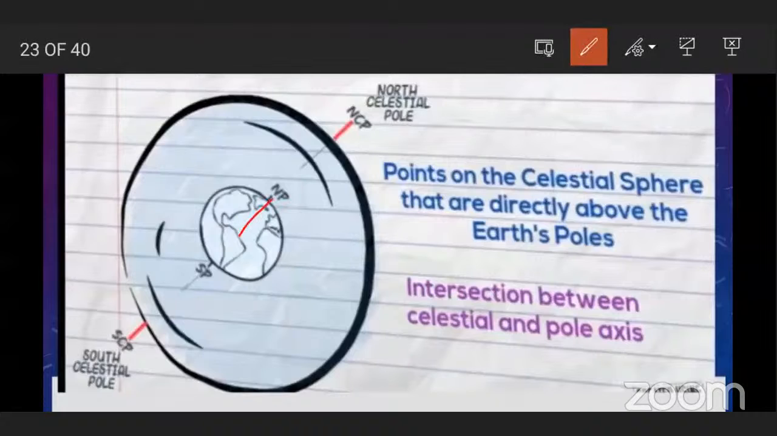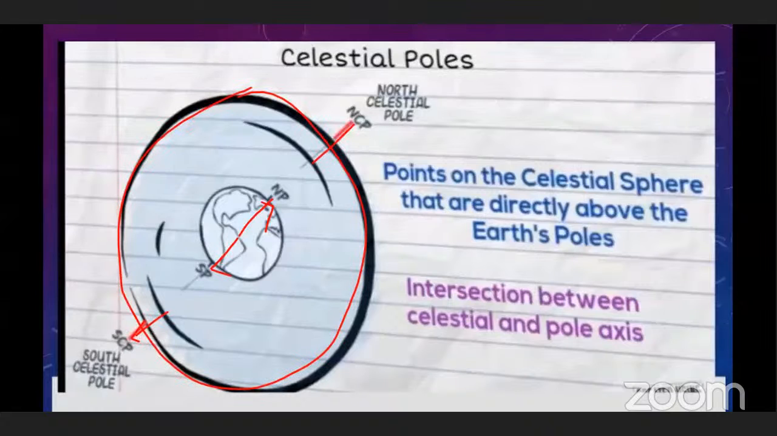This is the north pole of Earth. This is the south pole of Earth. Okay, and this is the celestial sphere. So this is the north celestial pole and this is the south celestial pole. So these are celestial poles, north celestial pole and south celestial pole.